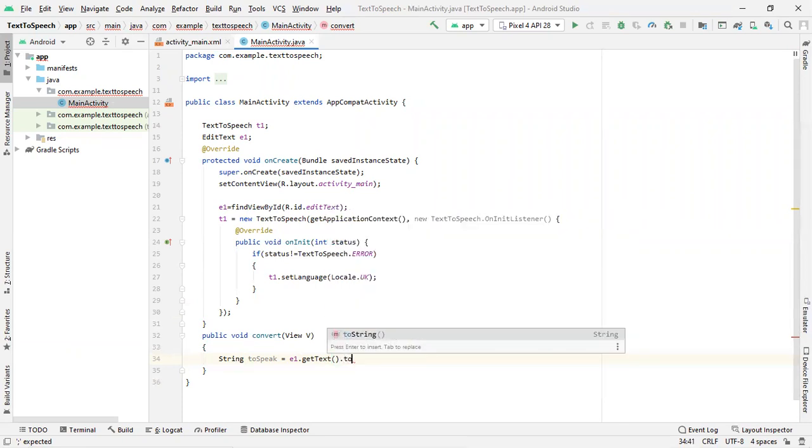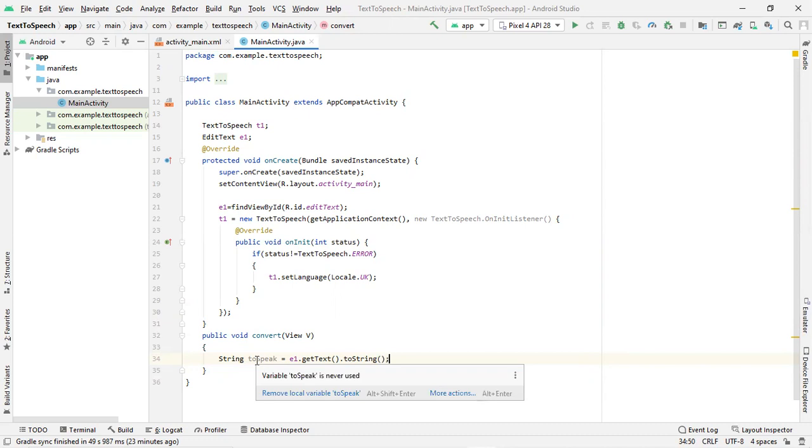We are converting that to string. toString is the method you can use to convert the text you fetch into a string. Now the text you have written in that edit text will be stored in toSpeak. The content present inside toSpeak needs to be converted into speech. For that, inside your inbuilt text to speech class, there is a method called speak. That speak method will do the conversion.